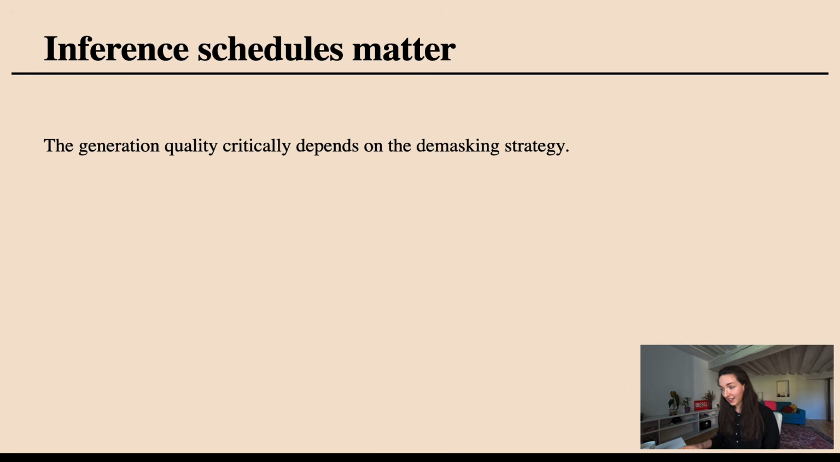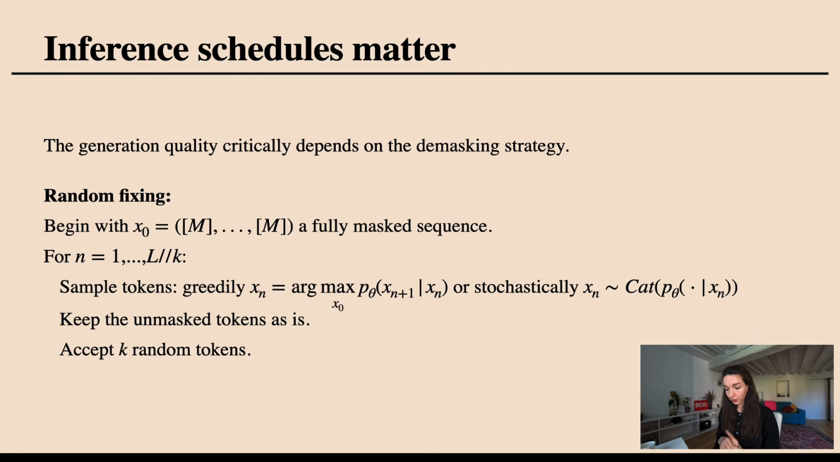The thing I want to highlight is that inference schedules really do matter. This choice of how we denoise, which tokens we accept and which ones we remask and pass again in the forward pass through our model, can critically change the quality of the generated tokens. So let me show you a few schemes that people are using right now, though this is also an area for more improvements.